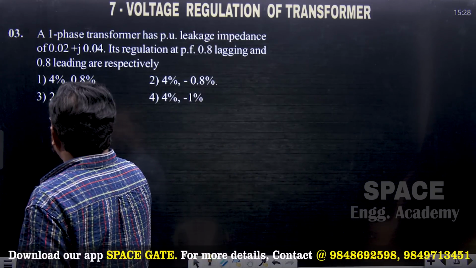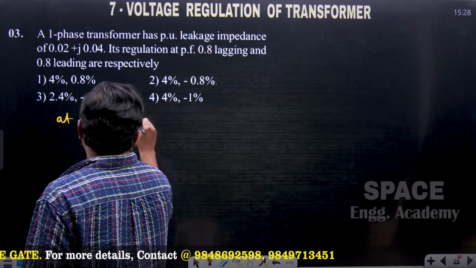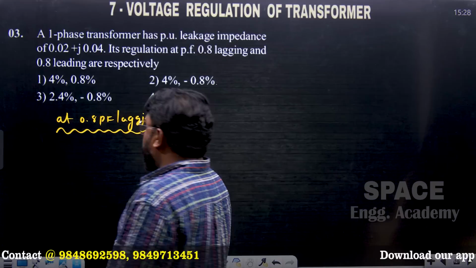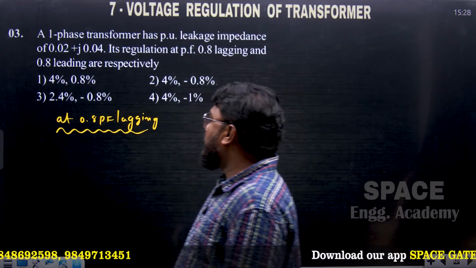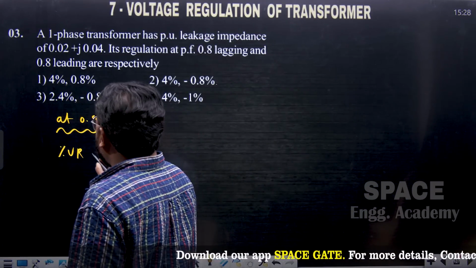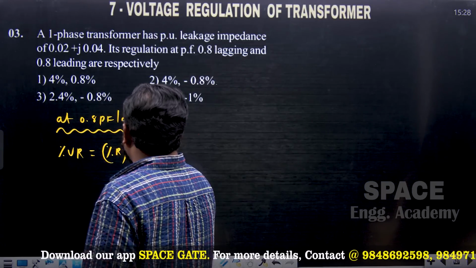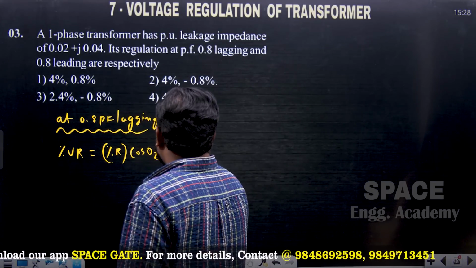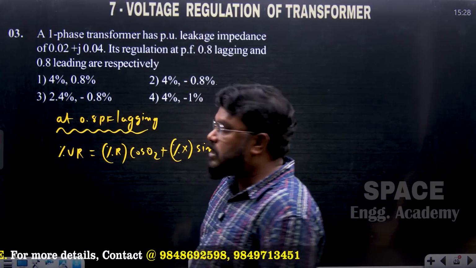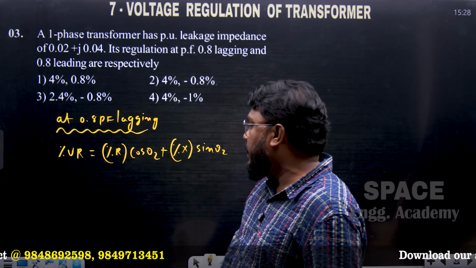First, let us calculate at 0.8 power factor lagging. What is the formula to find the percentage voltage regulation at lagging power factor? Percentage R cos theta 2 plus percentage X sin theta 2. This is the generalized formula for percentage voltage regulation at lagging power factor.